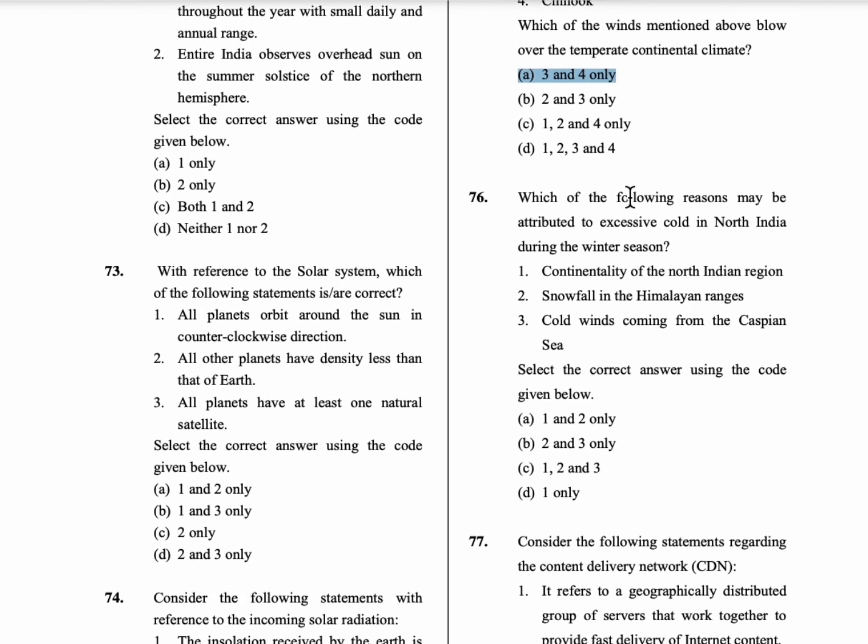76th question, which of the following reasons may be attributed to excessive cold in North India during the winter seasons? First statement is continentality of the North Indian region. Second is snowfall in the Himalayan ranges. Third is cold winds coming from the Caspian Sea. So all these are the reasons that may be attributed to the excessive cold in North India during the winter season. So option C is the correct answer.